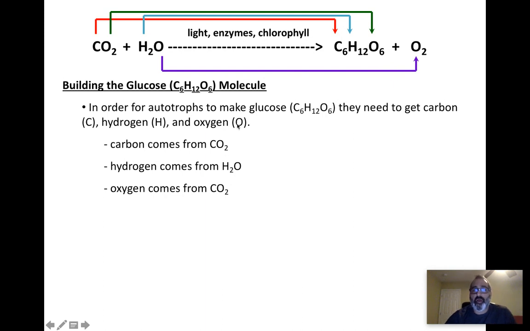So in order for autotrophs, things that can make sugar and do photosynthesis, in order to make glucose, they need carbon. Where did that carbon come from? Follow the red. Carbon came from CO2. They need hydrogen. Hydrogen, follow the light blue, came from water. They need oxygen. So follow the oxygen. That goes back to CO2. So oxygen comes from CO2, hydrogen comes from water, and carbon came from CO2.